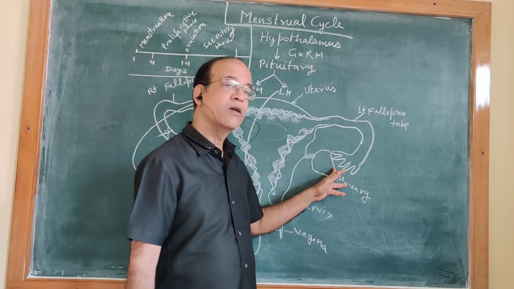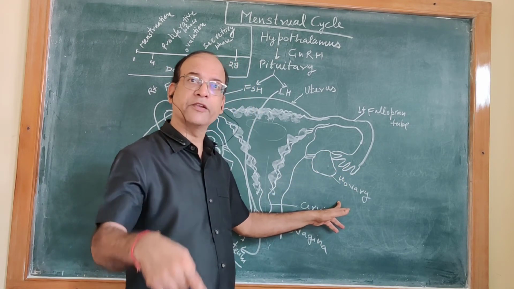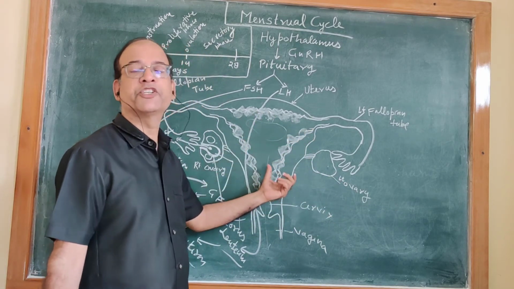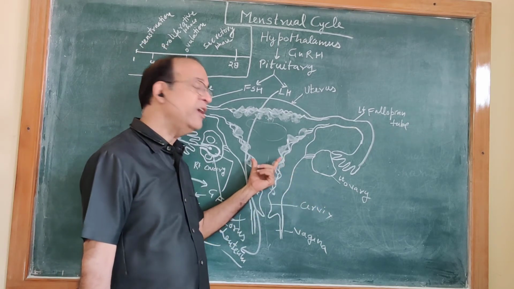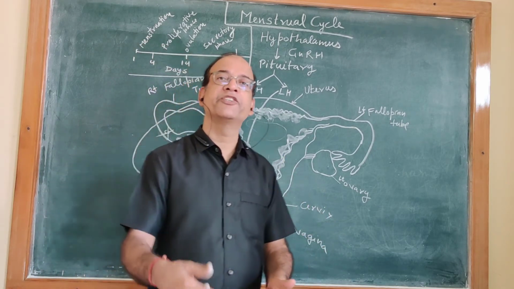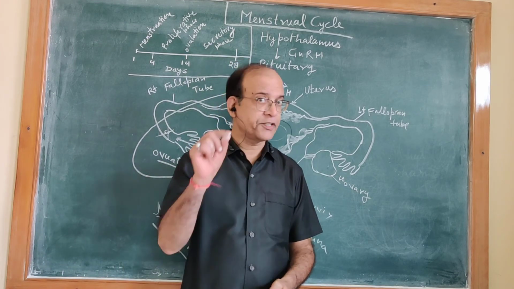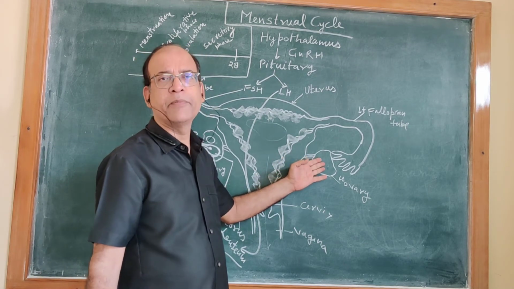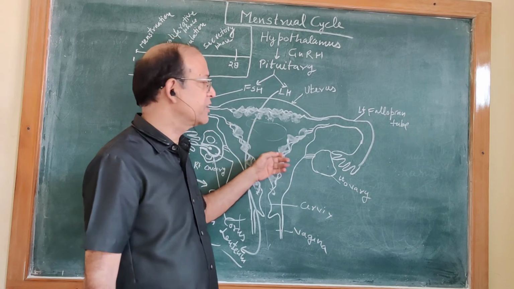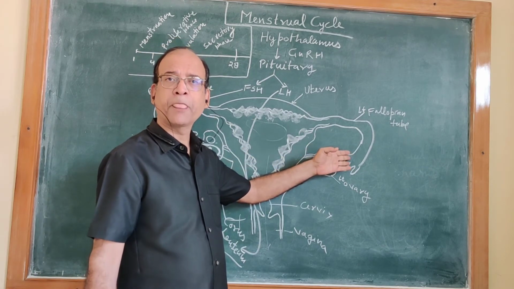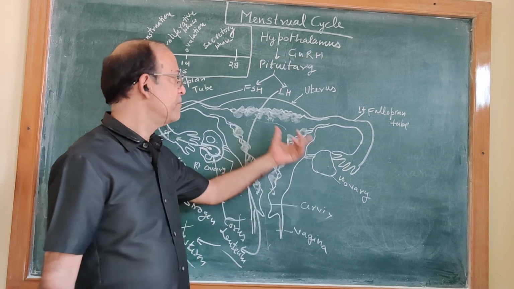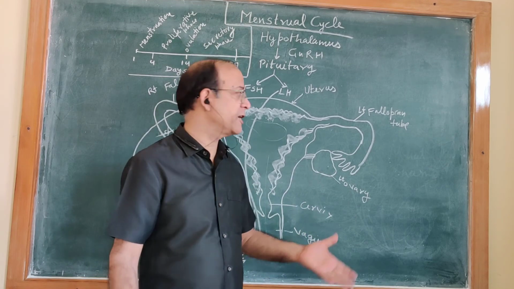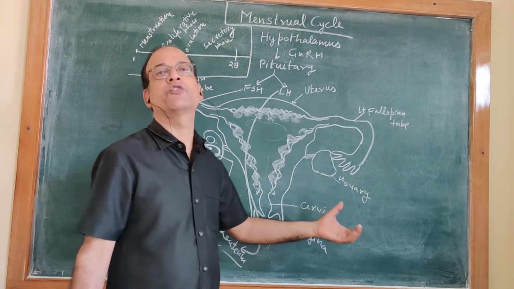And in the same way, there is secretion of estrogen again, and that estrogen repairs the damaged tissues of uterus. Why? Because these tissues were damaged in the previous menstrual cycle. So first repair of those tissues takes place, and then Graafian follicle begins to grow. Layers again increase in thickness. The process of ovulation is there, and there is a starting of progesterone. Progesterone also increases the thickness. If fertilization takes place, if pregnancy is there, then thickness is maintained and progesterone level is maintained.